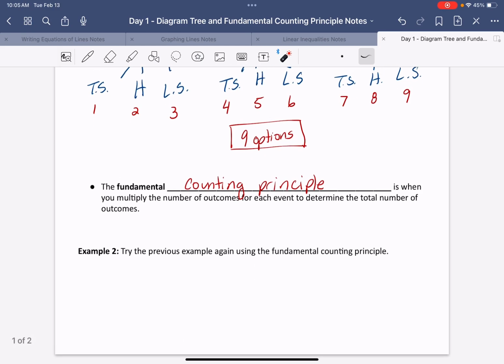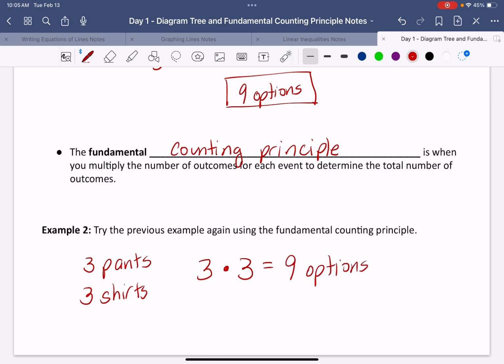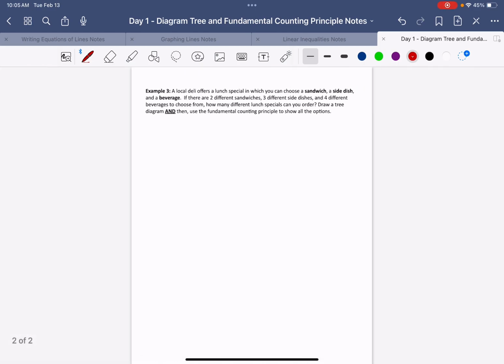So if I'm going to do this mathematically, I have 3 pants, I have 3 shirts. All I'm gonna do is 3 times 3 equals 9 options. Wow, super simple, right? But now you understand how I got that 9 options, right? I drew it out. That's how I get it. All right, let's do one more example.